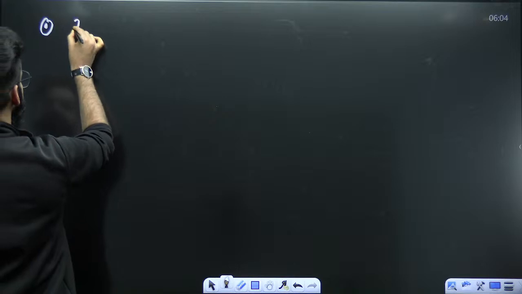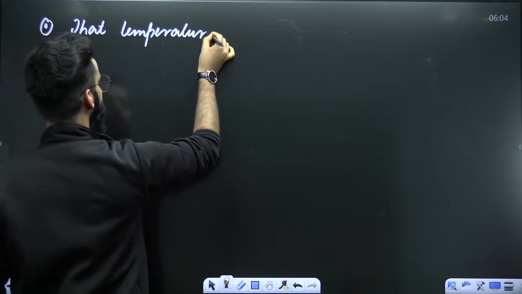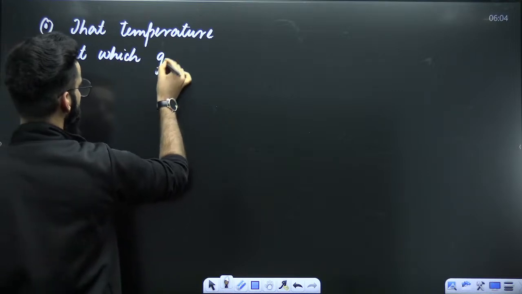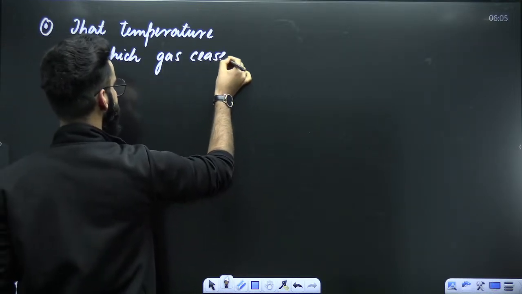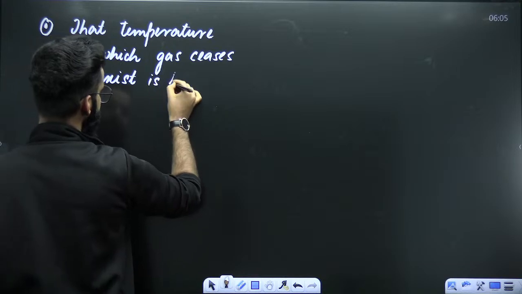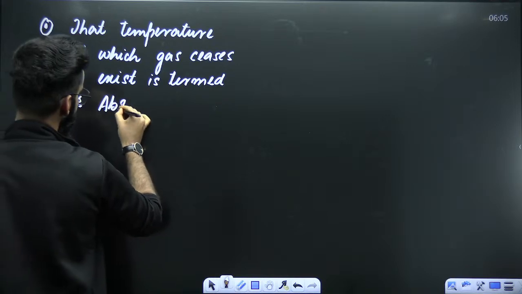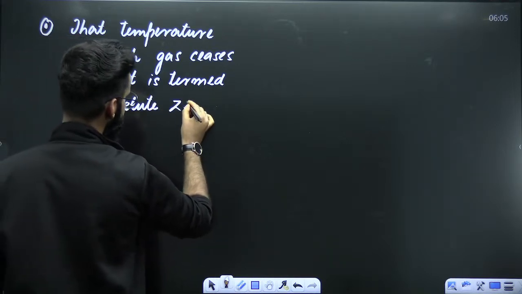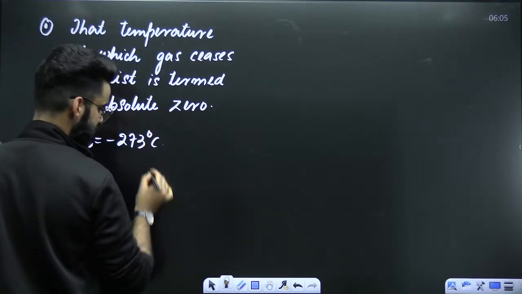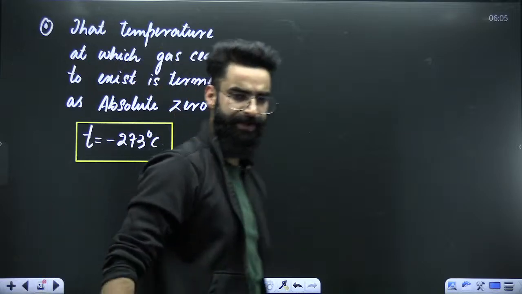That temperature at which gas ceases to exist is termed as absolute 0. And which temperature is that? That is minus 273 degrees centigrade. I hope it's clear to you. Right? Perfect?